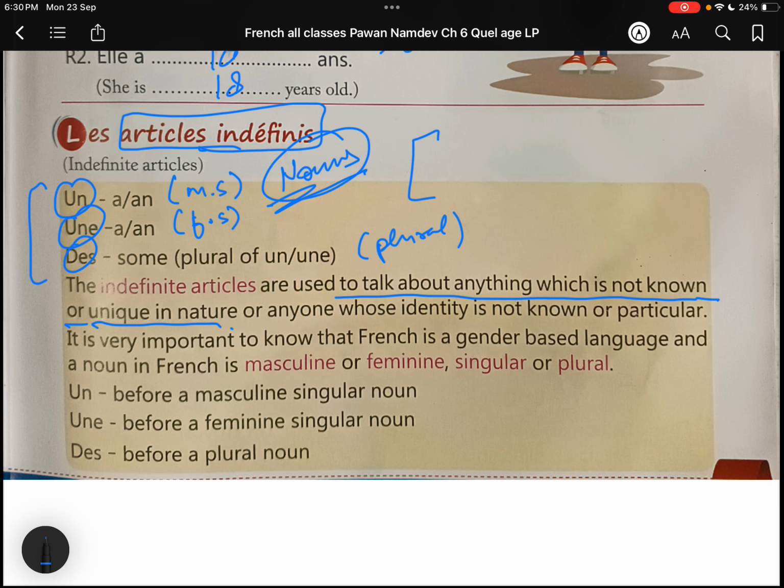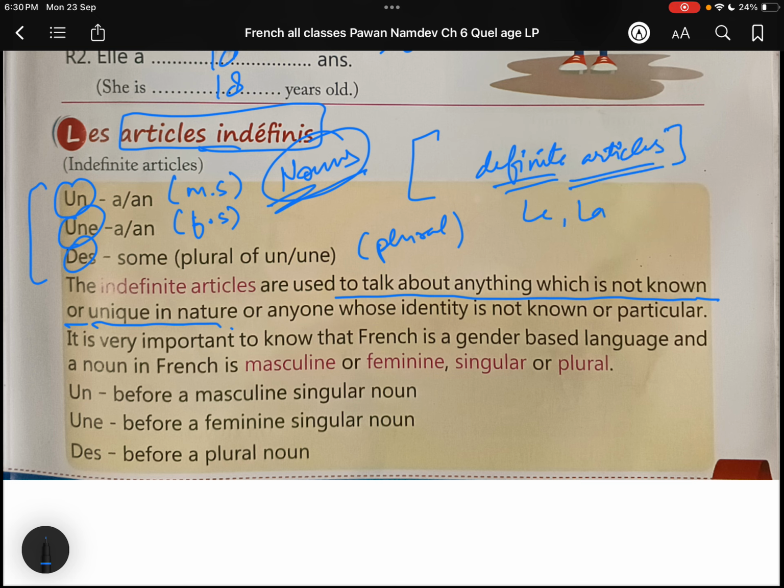With very particular, very specific things, we have to use definite articles. We will look at those articles in the next chapter. I have already covered a video on them, so you can check it out.